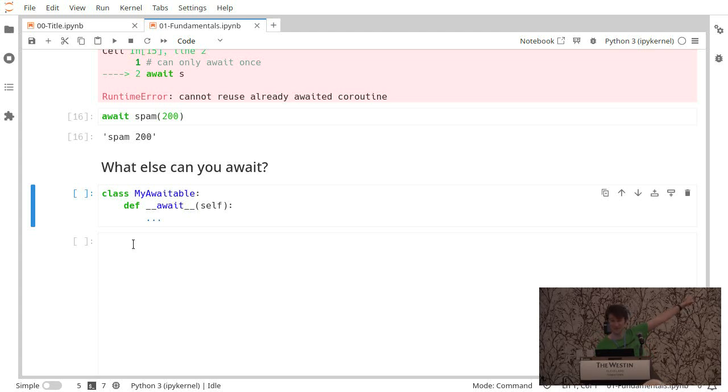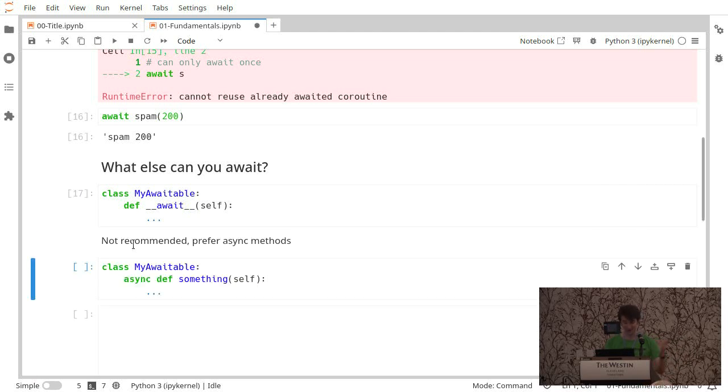But you'll note that the def here isn't async. Your await isn't async because that would be a coroutine, and we're avoiding the coroutine. So it's a little bit funny. No one you work with will understand, even if you get it right, and it's not recommended. I would suggest you just make everything asynchronous methods in your class if you need to await something.